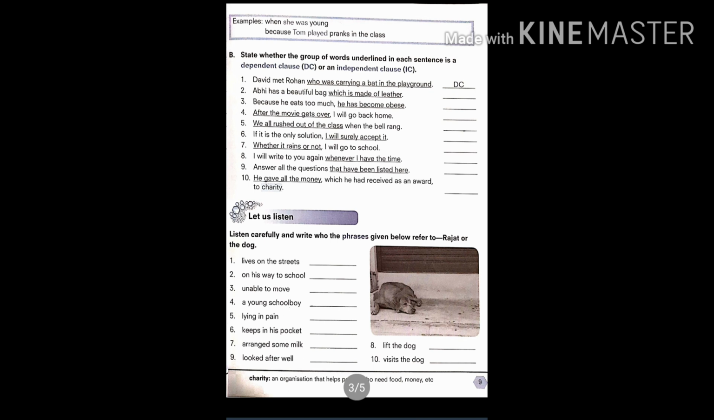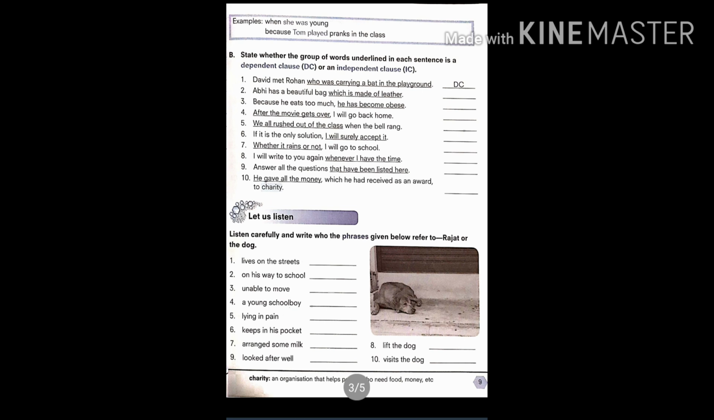Coming to exercise B. State whether the group of words underlined in each sentence is a dependent clause or an independent clause. So simply 10 sentences are given, and all the sentences have some part which is underlined. So we have to read that part, and if that part makes complete sense, then it is an independent clause. But if the meaning is half, or we cannot make out a complete sense from that underlined part, then it is a dependent clause.